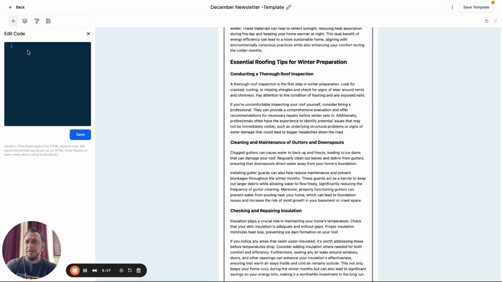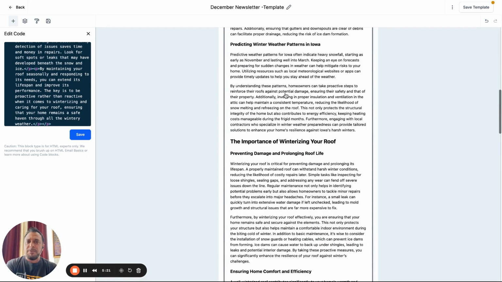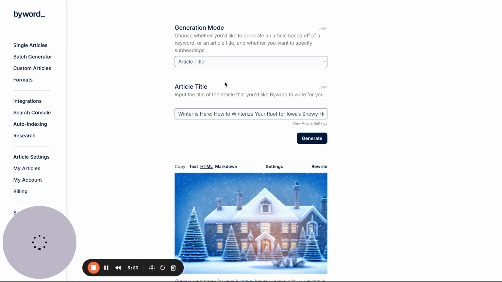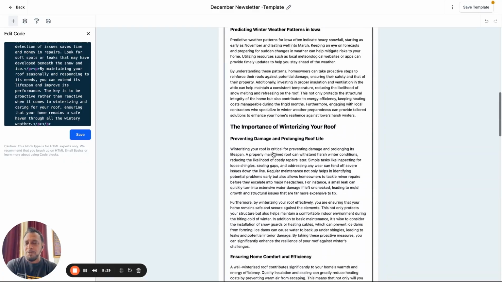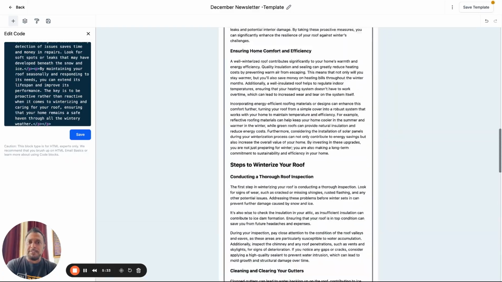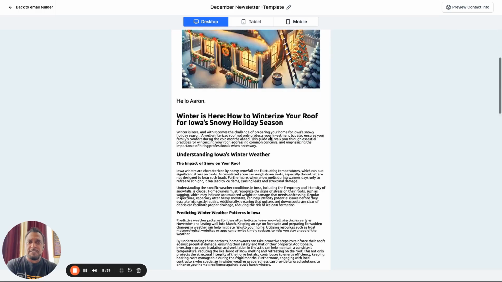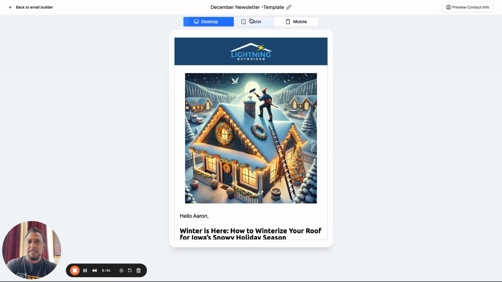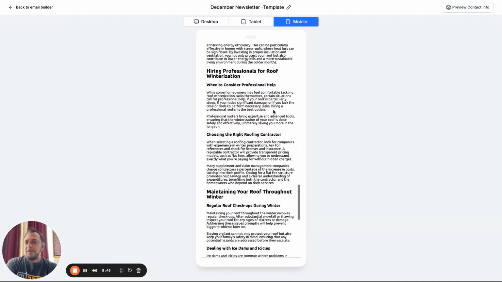We're going to go back over here and I'm just going to drop that code in there. I'm going to save it. And the reason I like using code is because you can copy text here, and it's doing all the formatting for me. It's doing the H tags and the bubbles and all that spacing. Everything's done beautifully. Looks like a really nice newsletter. If I save it and I preview this, you can see this will look beautiful coming in. I could preview it on my tablet. I could preview it on my phone. This is all inside the BUMS system.